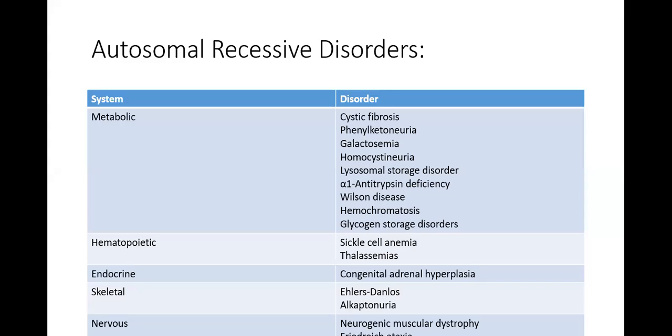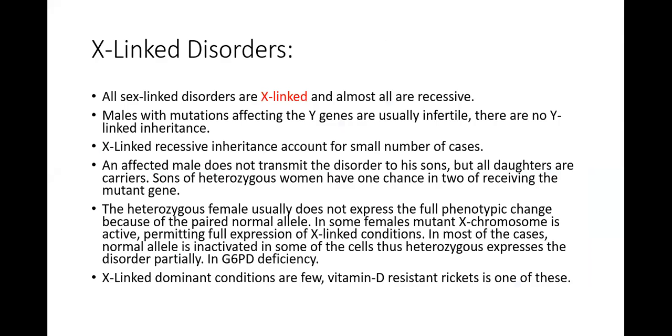Both the charts are given to you in Robbins, both the autosomal dominant and autosomal recessive disorder chart. Next is the X-linked disorder. X-linked disorders means this is shown on the sex chromosome, the X chromosome or the Y chromosome. So all sex-linked disorders are X-linked, they are not Y-linked. All disorders which are X-linked are present on the X chromosome, coming either from the father or from the mother, but all are X-linked.